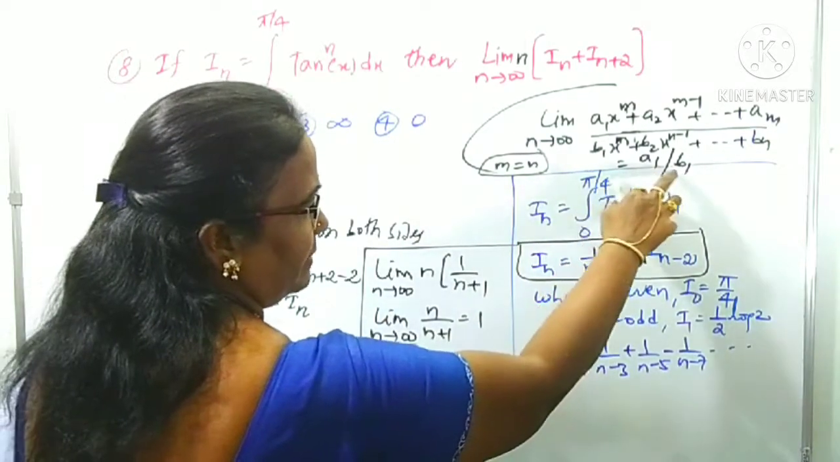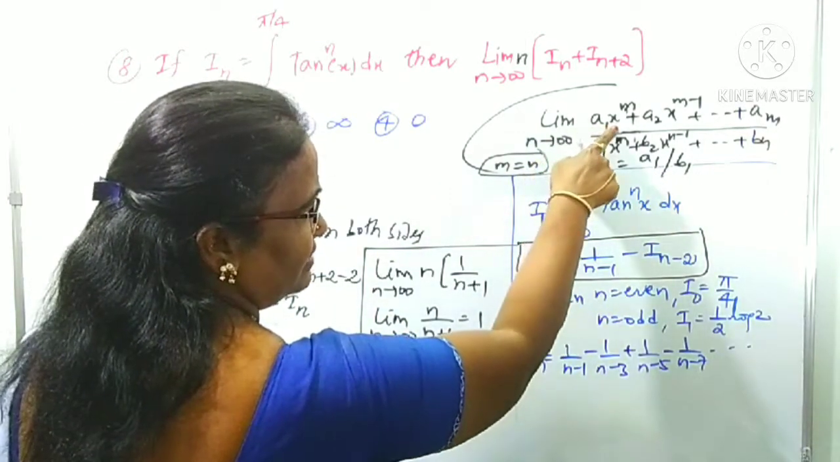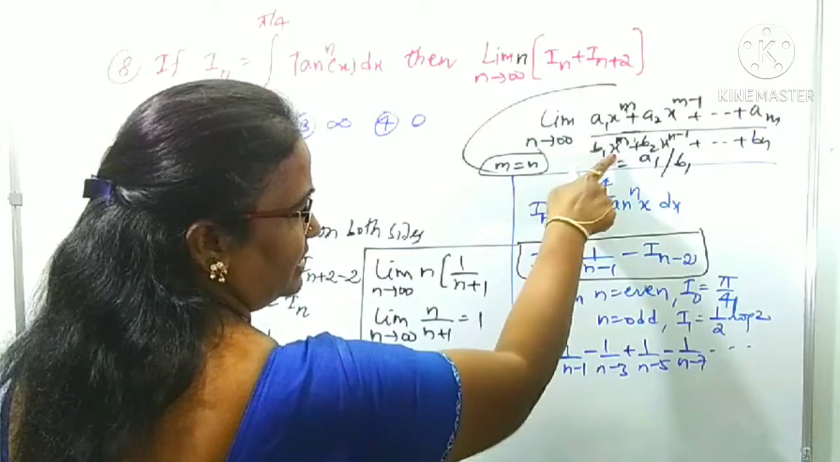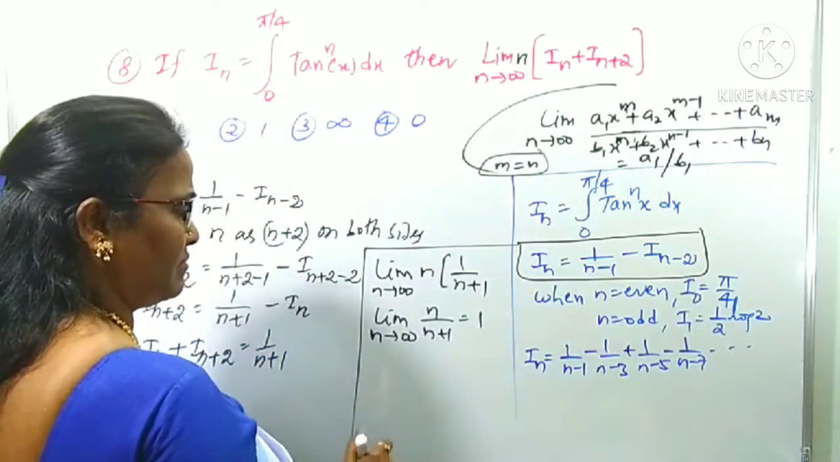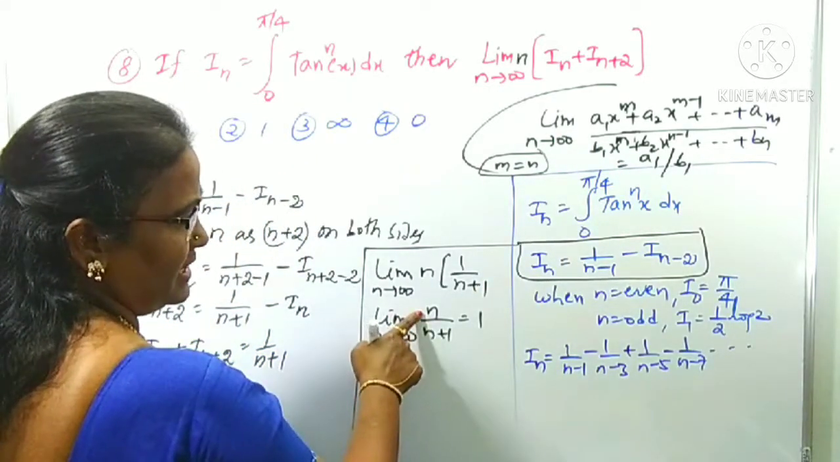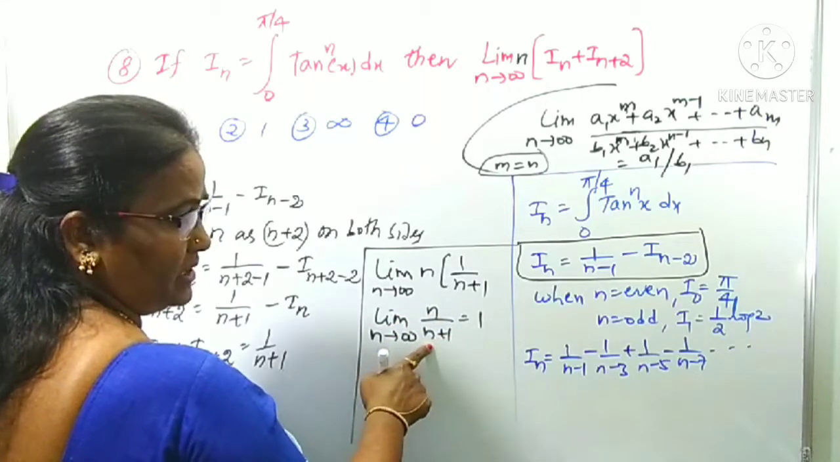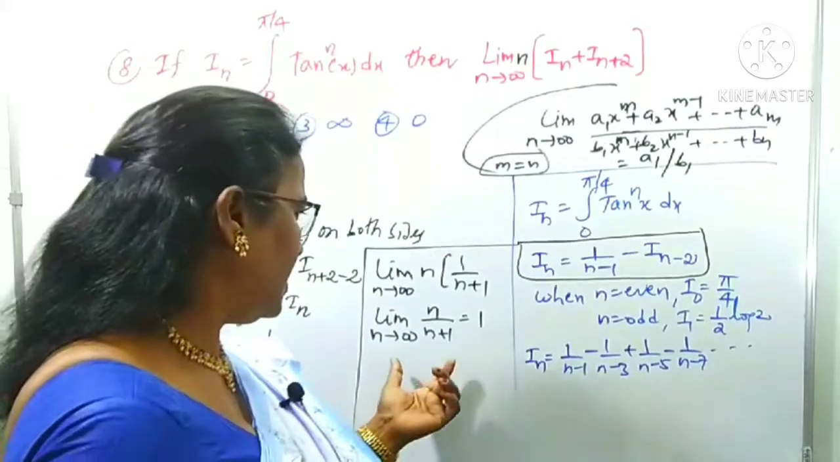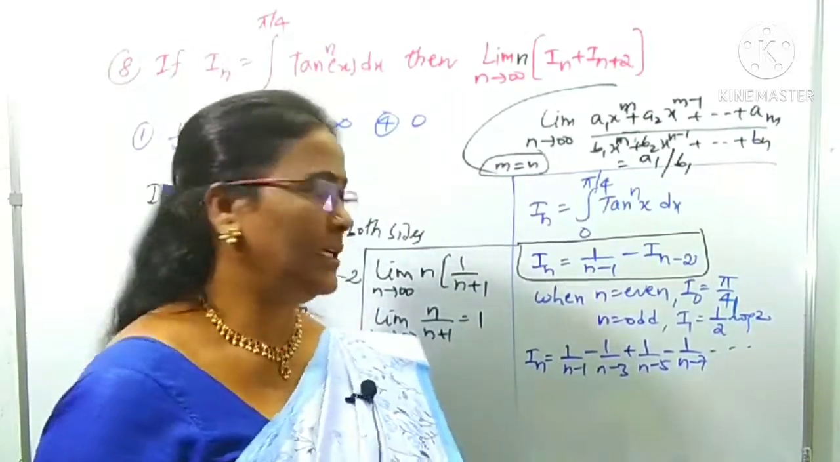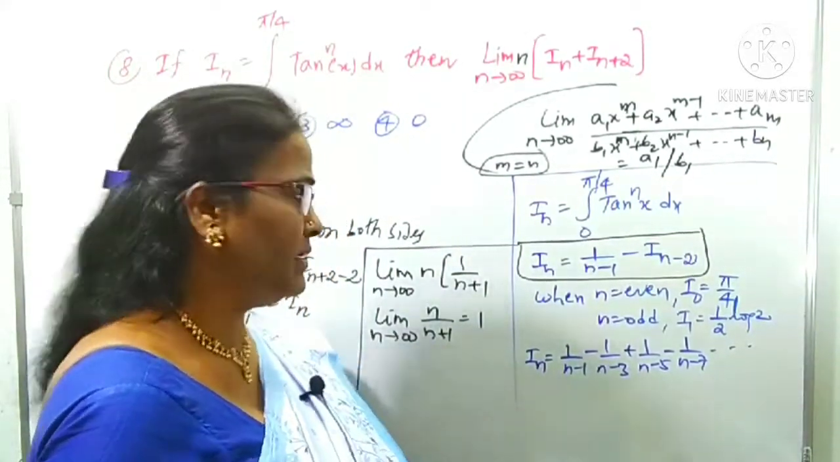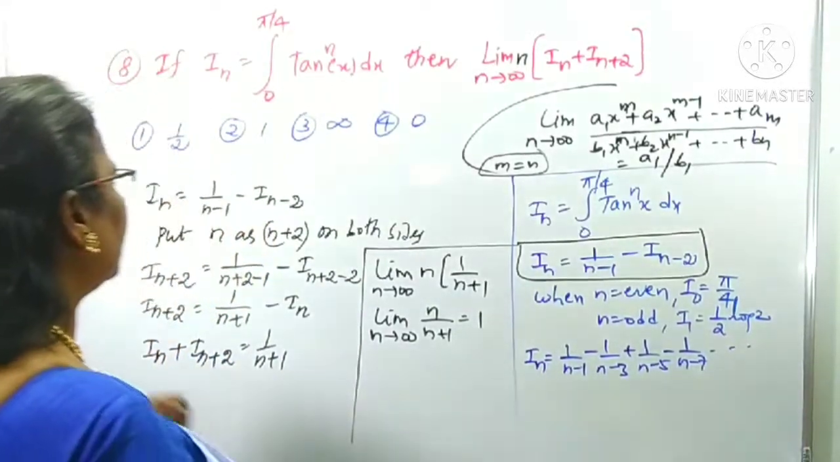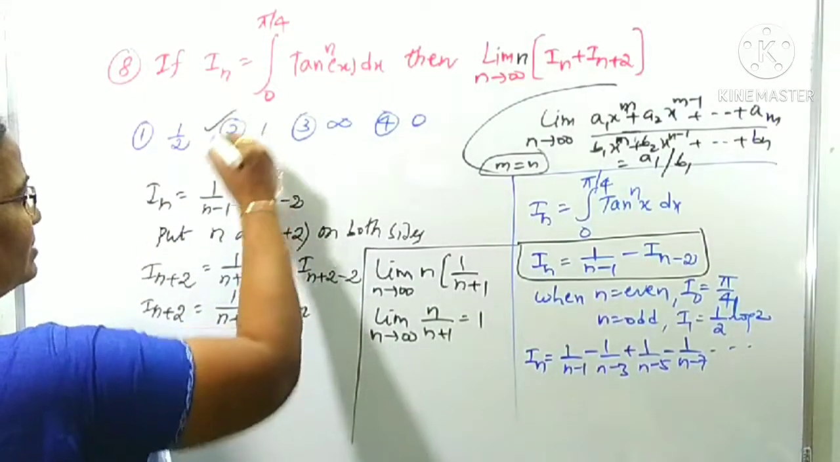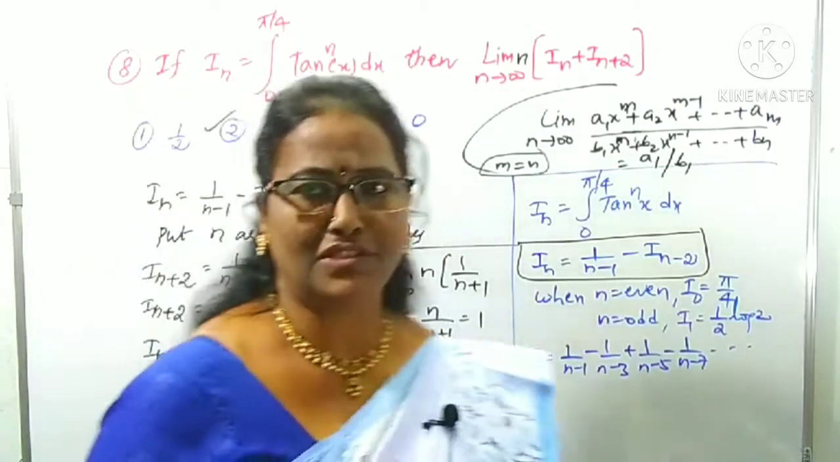Then we can take a1 by b1. a1 is what? The quotient of the degree term in the numerator, and b1 is the quotient of the degree term in the denominator. What is the degree term here? n, the quotient is 1. In this also n, the quotient is 1. 1 by 1 is 1. Okay, here I use the limit application. Now what is the value we got? 1. According to the options, which is the correct option? Yes, the second option. Okay, these are the various questions.